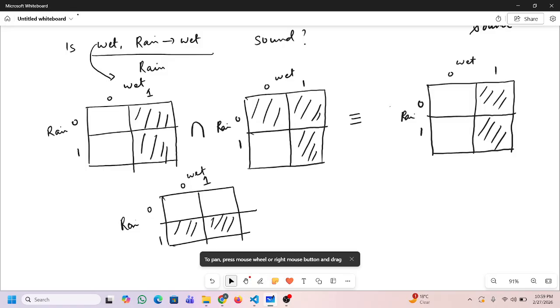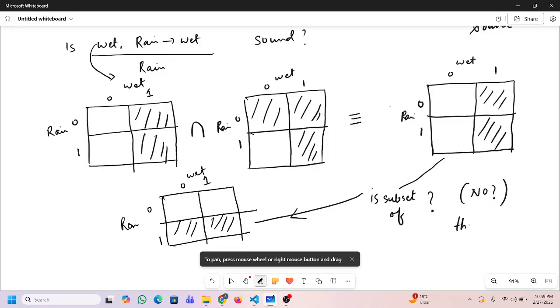Now can you tell me whether this particular thing is a subset of this? No, it is not a subset. There is one extra block in it. So the answer is no. That means this is not sound.